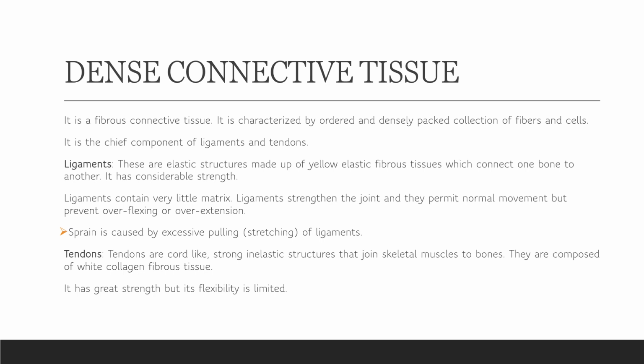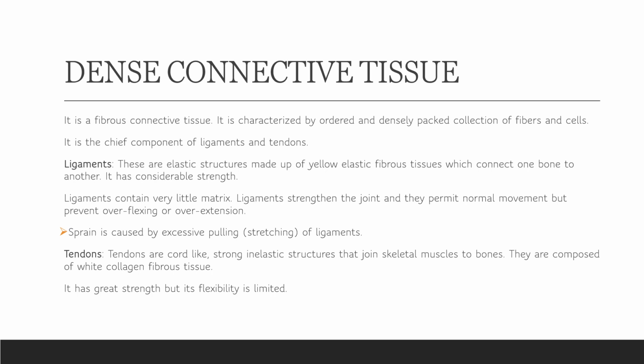As I told you, elastic fibrous tissue is made of your yellow fibers. Ligaments have very little matrix. They strengthen the joint and only permit limited movement. It depends on the type of joint. A ball and socket joint allows a nicely rotating movement. If it is an elbow joint, you can move your elbow up to 180 degrees only. You cannot move in the reverse direction or more than that. So the movement is limited.